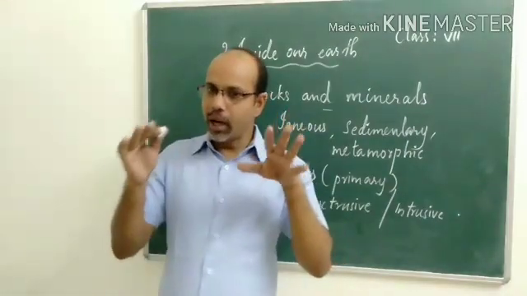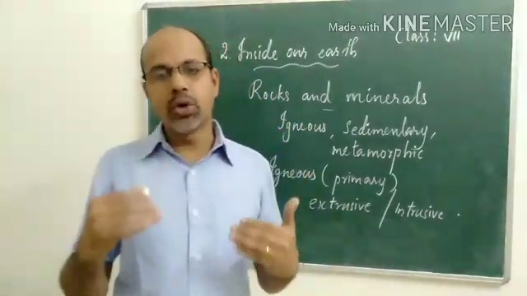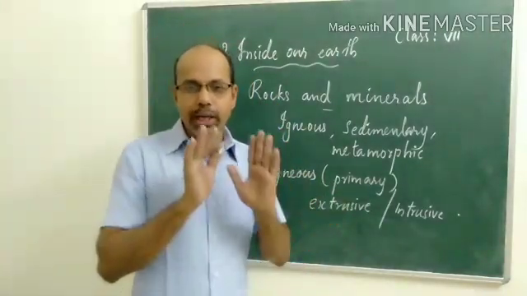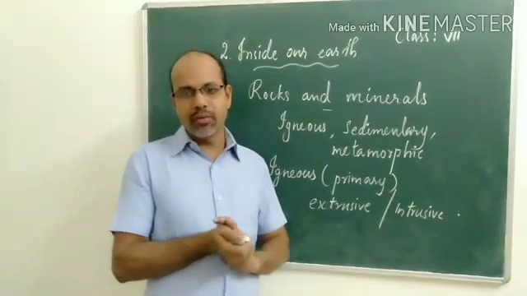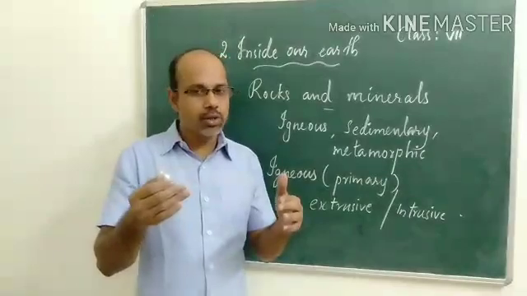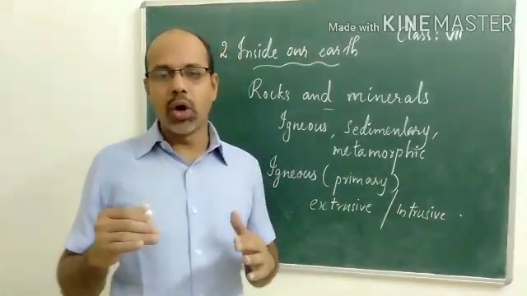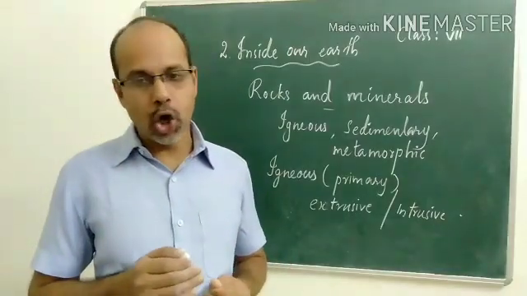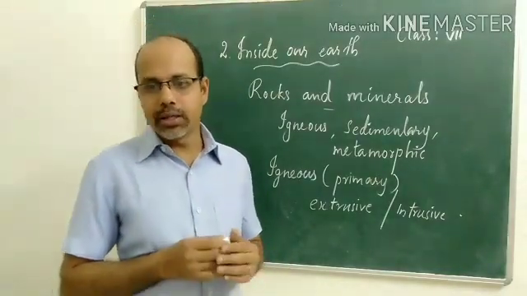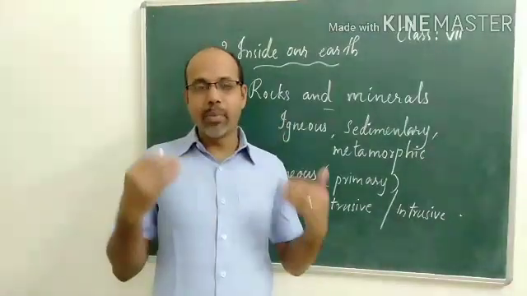Rocks formed in this way, which means when lava cools down and becomes solid, are called extrusive igneous rocks. What are extrusive igneous rocks? Lava cools down and becomes solid, and then rocks are formed. For example, basalt.